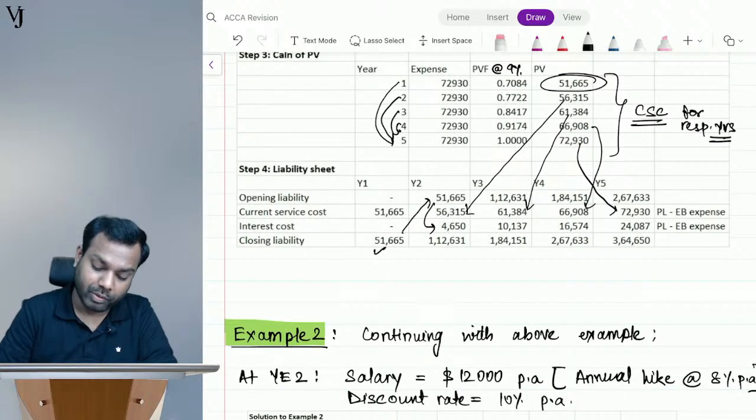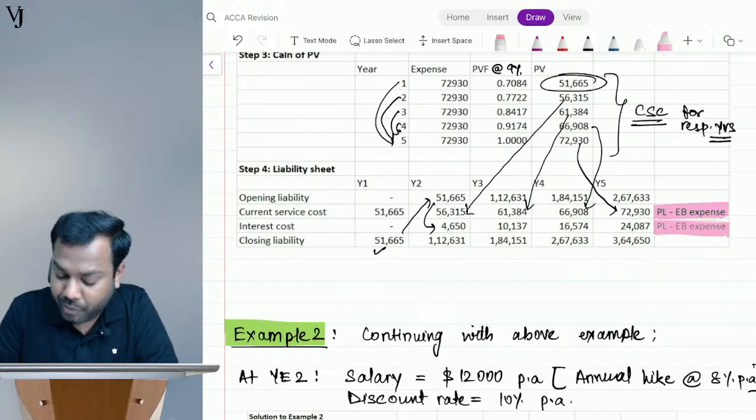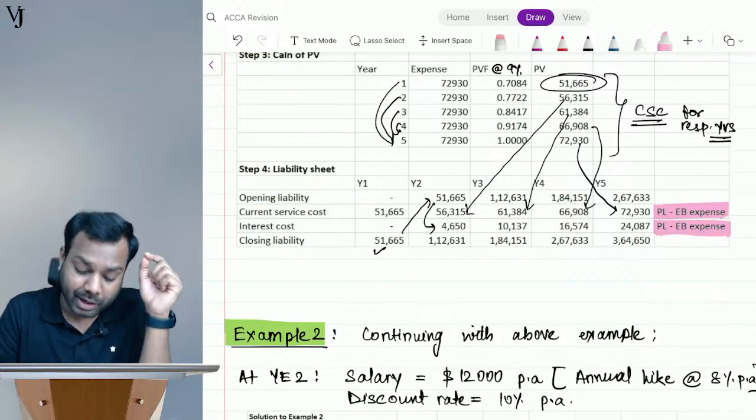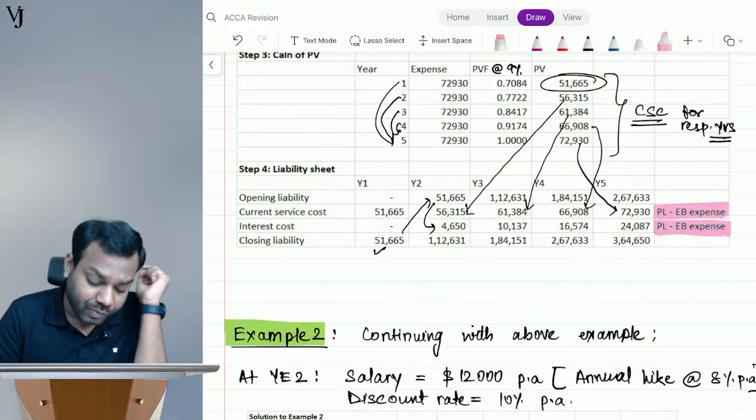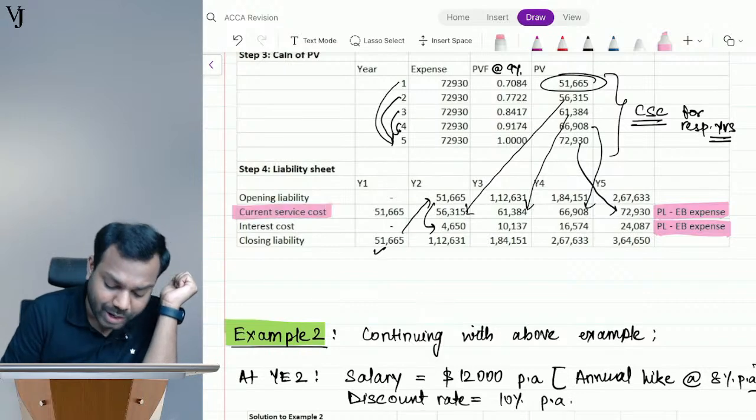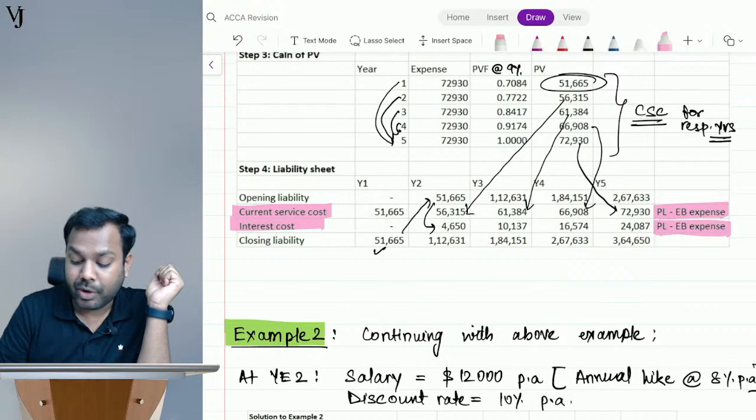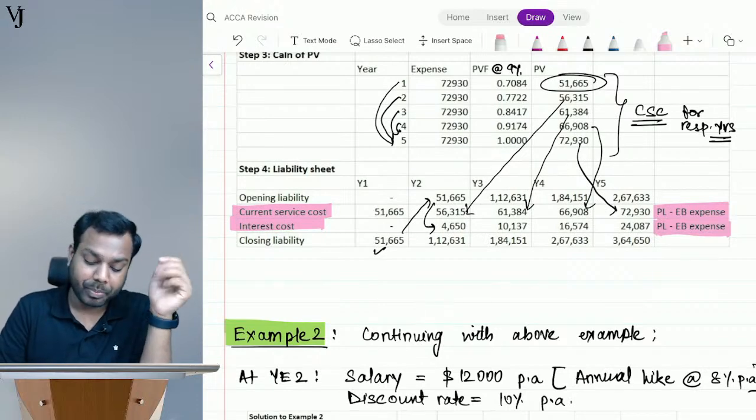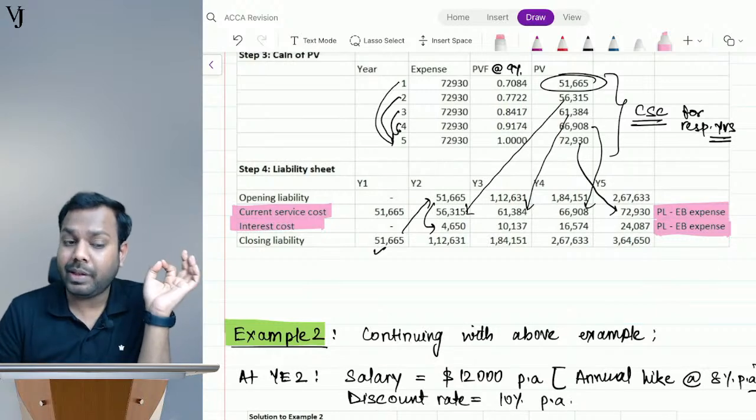Okay. Now this current service cost is transferred to P&L as employee benefit expense. This interest cost is also transferred to P&L as employee benefit expense. So don't be mistaken that since this is an interest cost, I will transfer it to finance cost. No, even if this is an interest cost, it pertains to the employees, right? So I will transfer it to employee benefit expense only. Okay. Now generally this is what will happen.